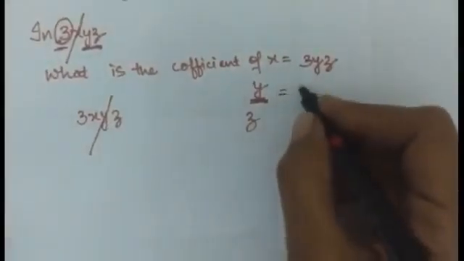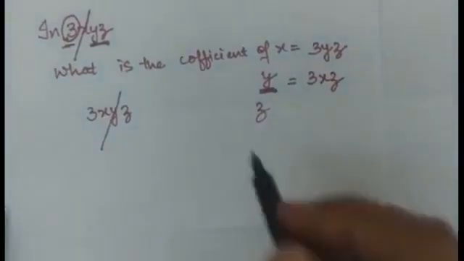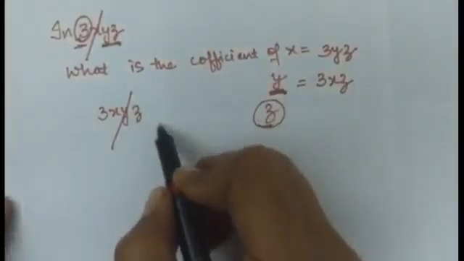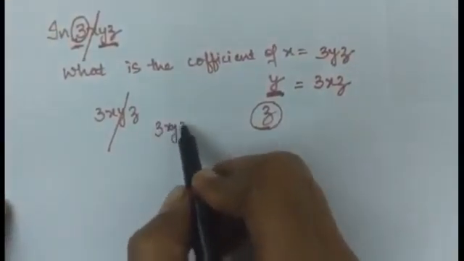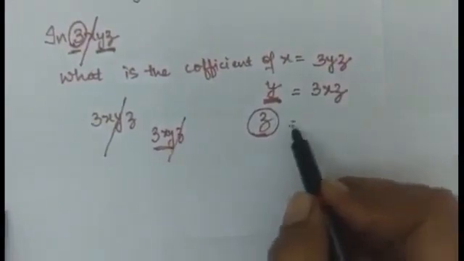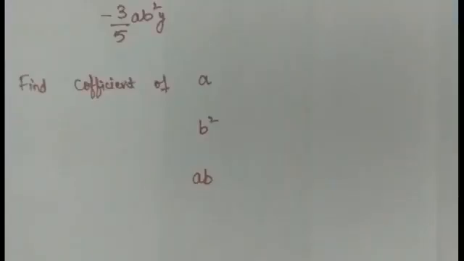So I will write 3xz. Now, what is the coefficient of z? Again, leave z. So what do you get? 3xy. Clear, students? Let us discuss one more example.